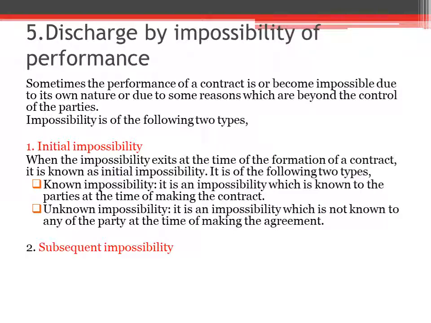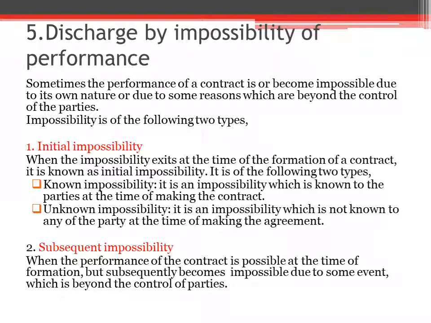The second impossibility is subsequent impossibility. Subsequent impossibility means when the performance of the contract is possible at the time of formation but subsequently becomes impossible due to some event which is beyond the control of the parties. So, subsequent impossibility means when the performance of the contract is possible at the time of forming the contract, but subsequently it becomes impossible. That is called a subsequent impossibility.